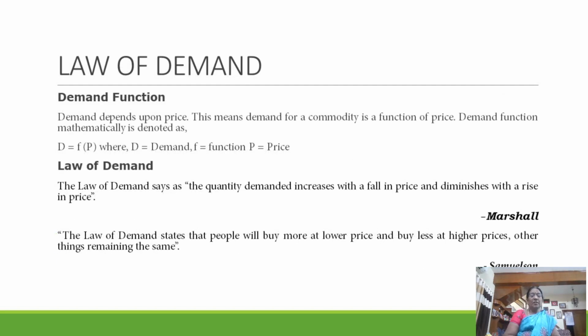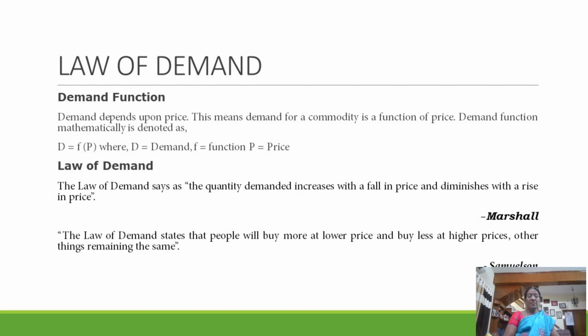Now we will see the law of demand. It's a demand function, that is, demand depends upon price. We have seen the characteristics. This means that demand for a commodity is a function of price. Mathematically, the demand function is denoted by D = f(P), where D refers to demand, f refers to function, and P refers to price.